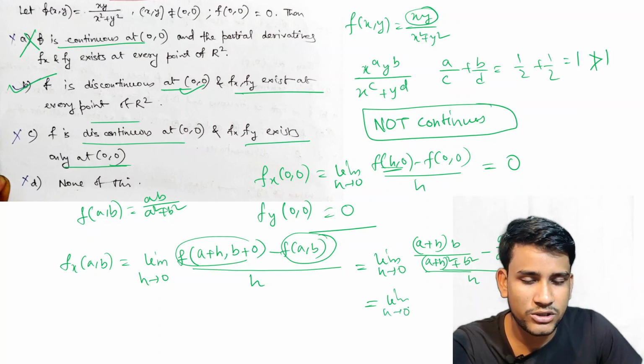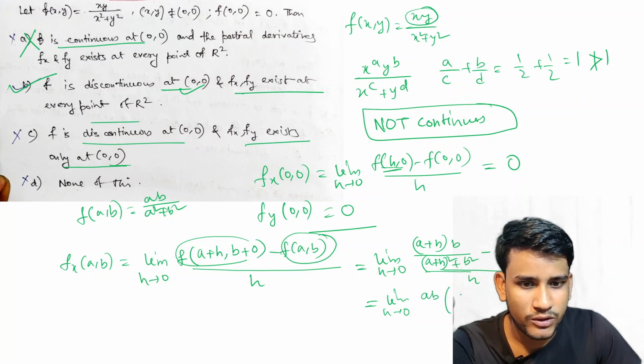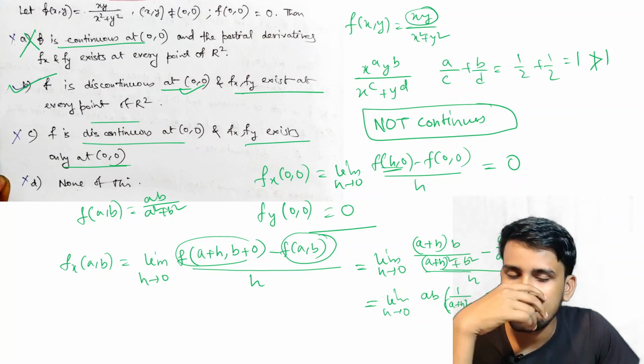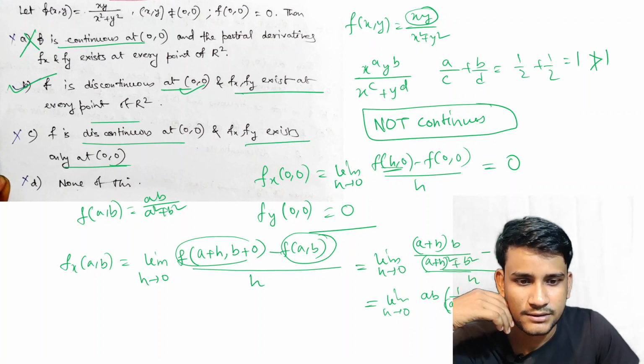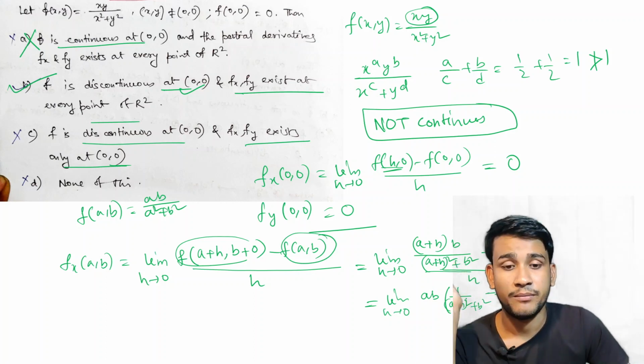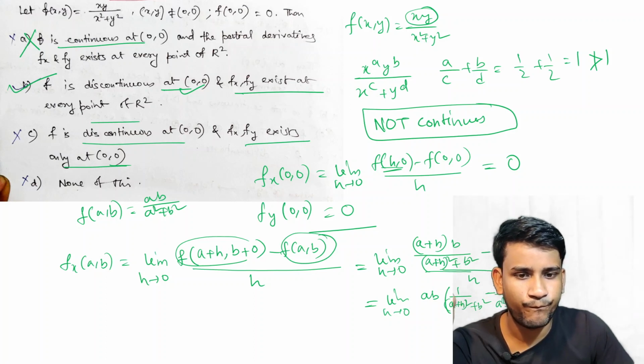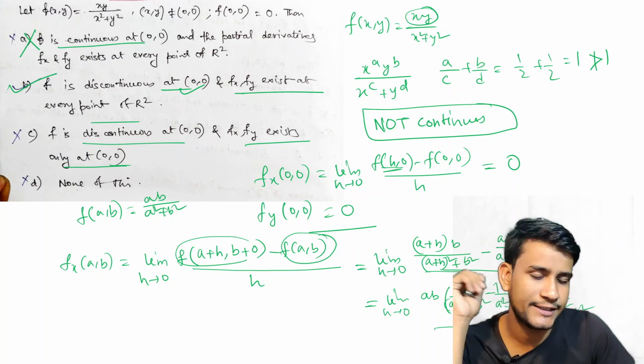Limit h tends to 0. If we take b common from here, then it is 1 by (a plus h) whole square plus b square, minus 1 by a square plus b square, by complete h.